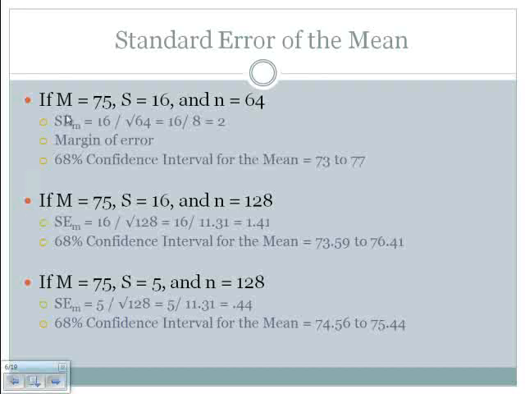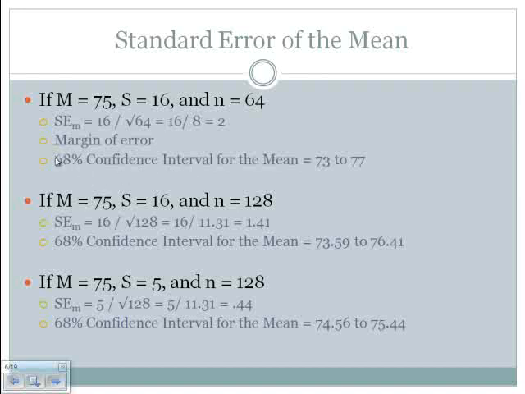And I've got three examples here. The first one is a sample is drawn. The mean of that sample is 75. The standard deviation is 16, and it is size 64. If we calculate the standard error of the mean, what we find is 16 divided by the square root of 64, so 16 divided by 8 is 2. That is a measure of the margin of error that we need to keep in mind when we are interpreting 75. And so we can calculate something called the 68% confidence interval for the mean.